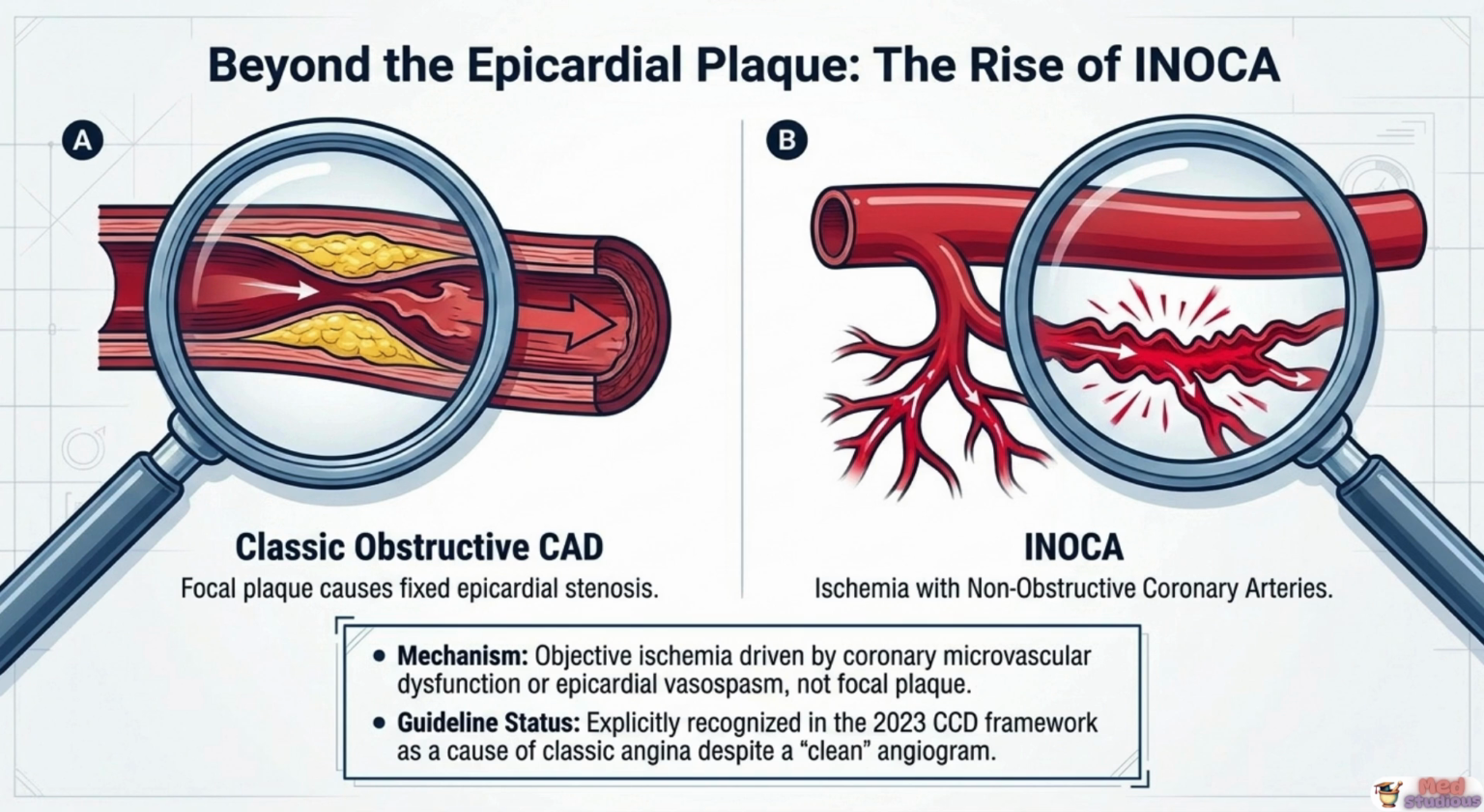The underlying mechanism here isn't a focal plaque at all. Instead, it's driven by coronary microvascular dysfunction, an abnormality within the heart's smallest vessels, invisible to standard angiography, or by epicardial vasospasm, a transient constriction of the artery itself. What makes this concept genuinely high yield for current exams is that INOCA is now explicitly recognized within the 2023 Chronic Coronary Disease Guideline framework as a legitimate cause of classic anginal symptoms, even in the setting of a completely clean angiogram. This matters clinically because a normal angiogram should never be used to entirely dismiss a patient's anginal symptoms as non-cardiac in origin.